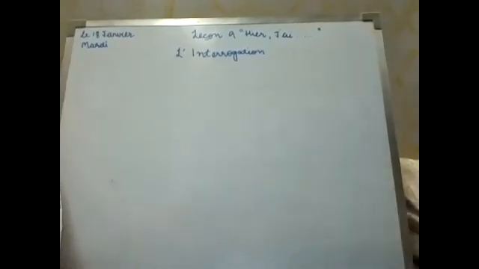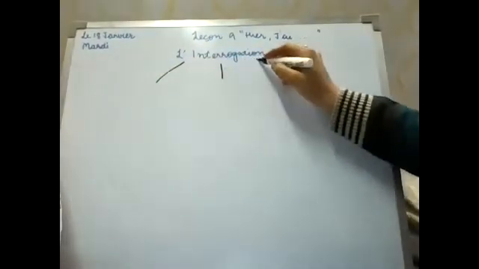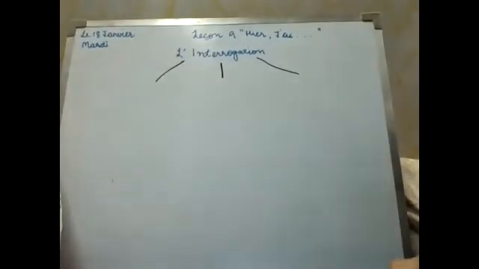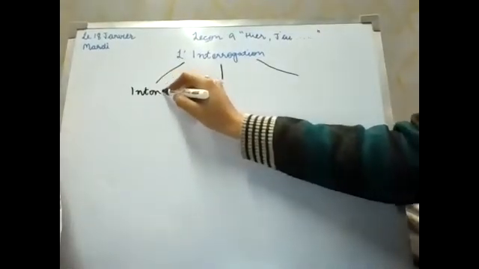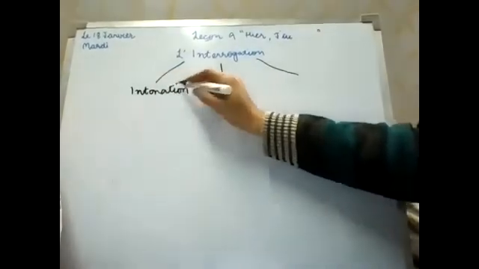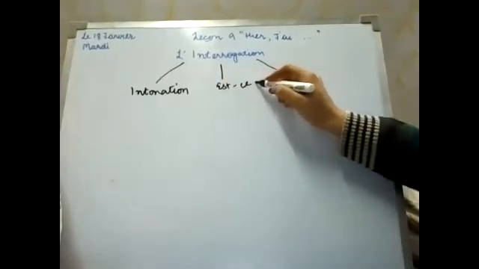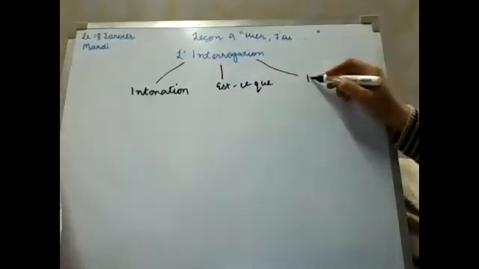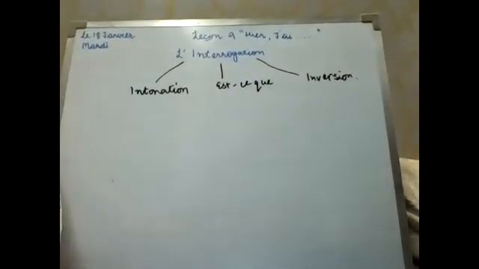Chapter number 9, a new topic, that is interrogation. We have three forms of interrogation. We can make a single sentence into three types of question. First one is intonation, second one is est-ce que form, and third one is inversion. So in these three ways we can do the interrogation.